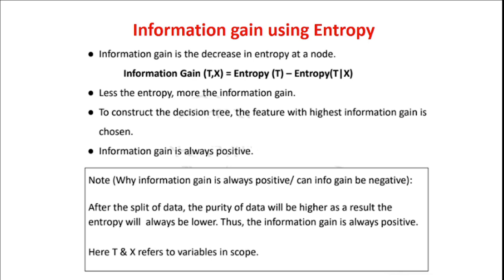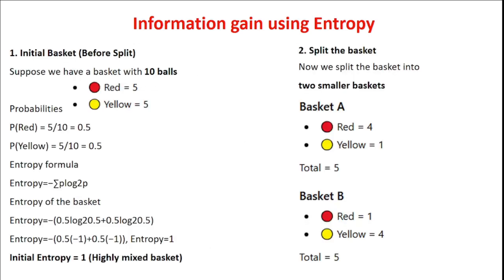To construct the decision tree, the feature with high information gain is chosen. Information gain is always a non-negative value, right? Fine. You can see an example of information gain using entropy. Consider a basket before the split that contains 5 red balls and 5 yellow balls. The total number of balls is 10.